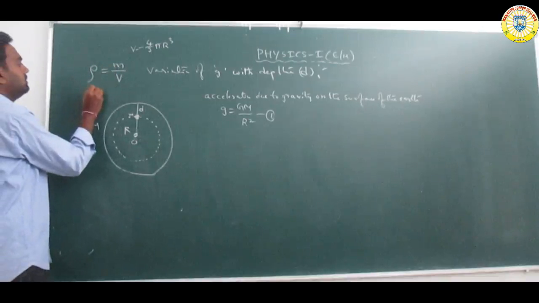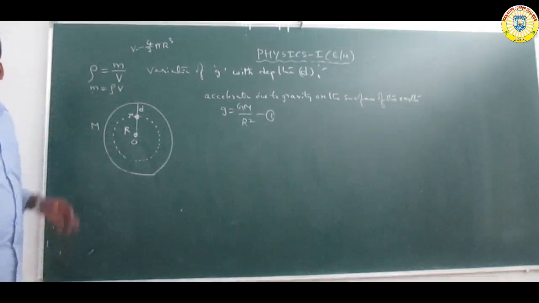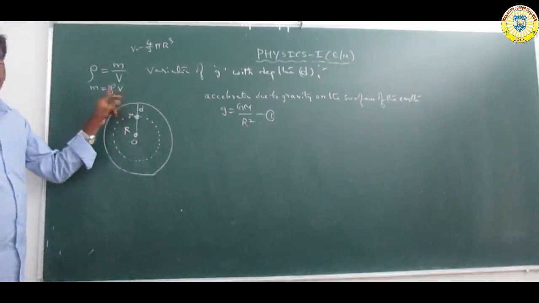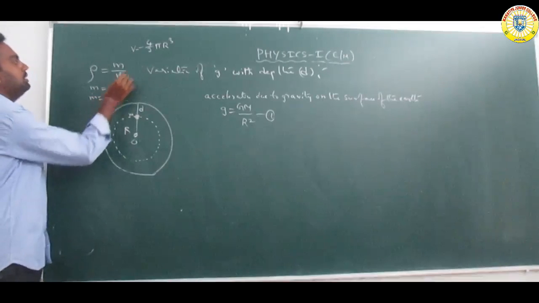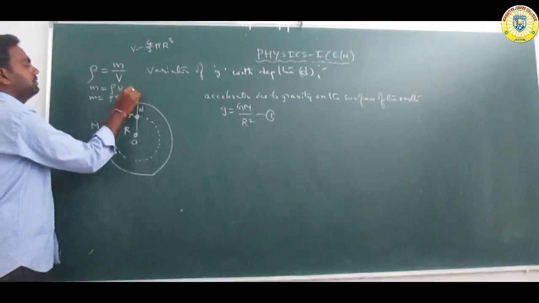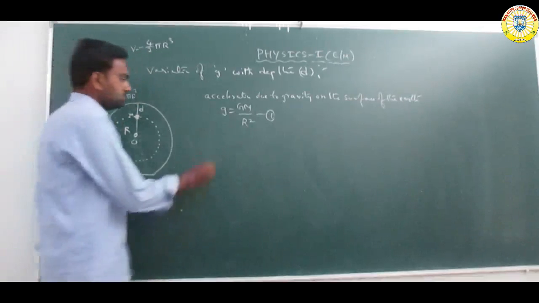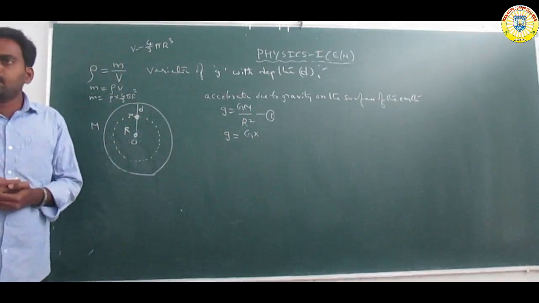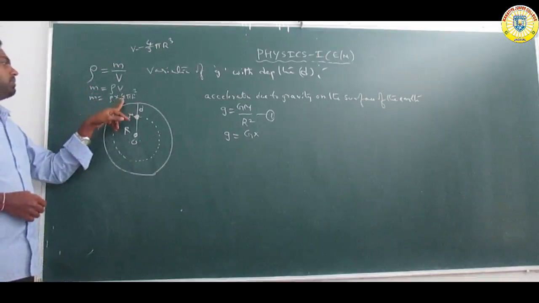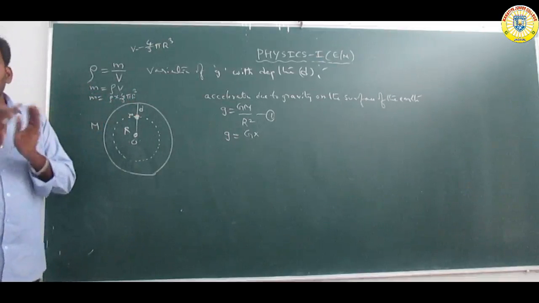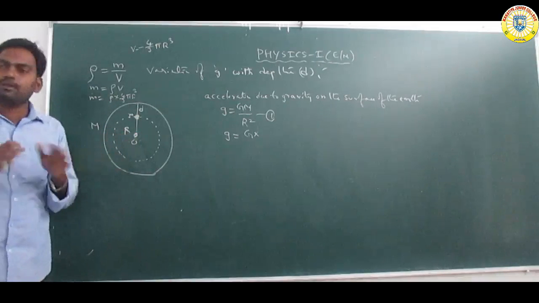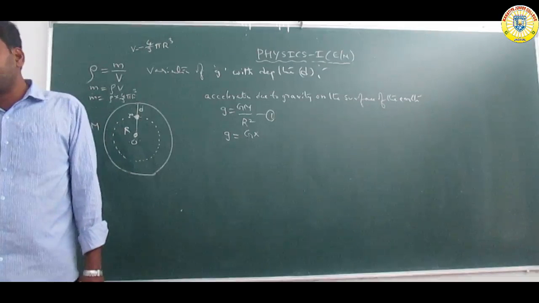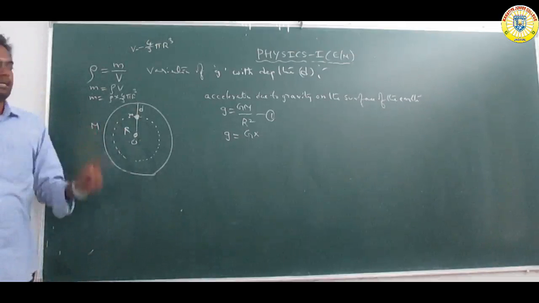So mass M is equal to rho into V, where rho is density and V is volume. So M is equal to rho into the volume of the sphere, 4/3 pi R cube. Instead of taking the mass, we convert it into density. Why convert now, and not before? Because as we go to depth, say 10 kilometers, the mass of the sphere we consider changes. The mass will not be equal to the total mass, so we convert to density.